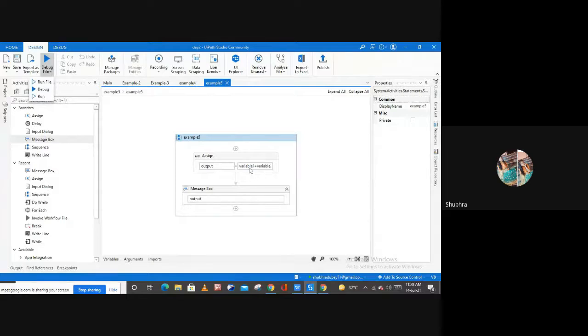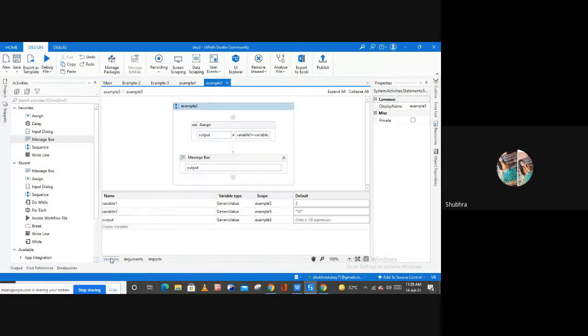So see here I have written variable 1 plus variable 2, which means the type of my variable 1 is generic value and the value I have stored in my variable 1 is of type integer. So this is an integer. Because we have selected the generic value type here, it is going to convert this string into an integer, right?